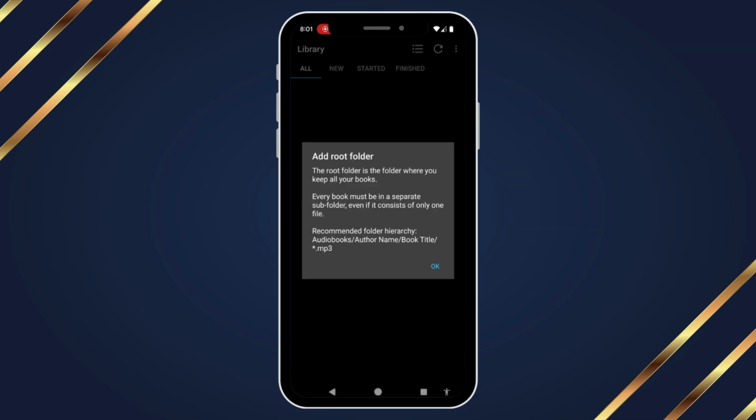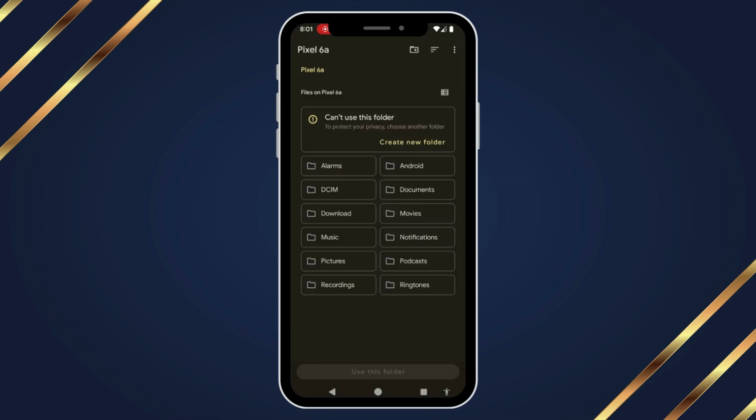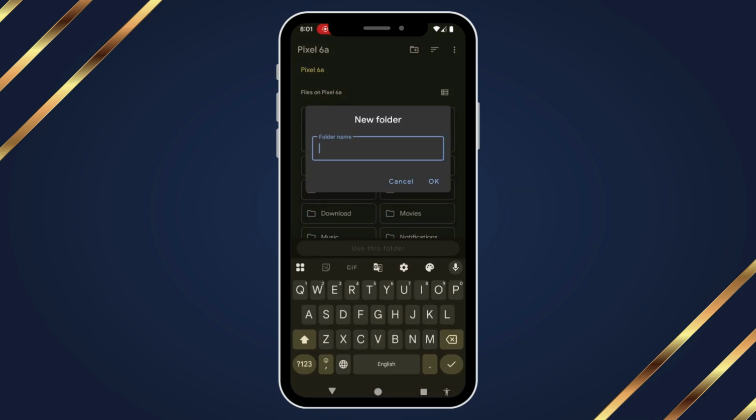It will prompt you to add a root folder. And basically, all it's asking you to do is saying, hey, where do you want me to look for your audiobooks? So we're going to say, okay. Now, we don't have a good folder for this existing here. It doesn't fit in any of these categories. So we're going to go ahead and click Create New Folder. And I'm going to call it Audiobooks.